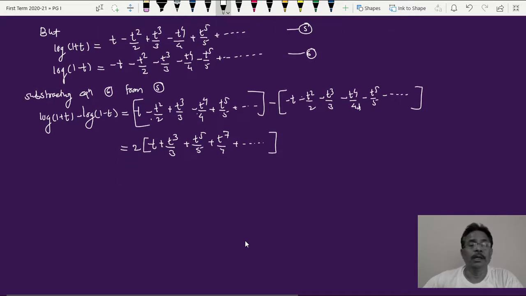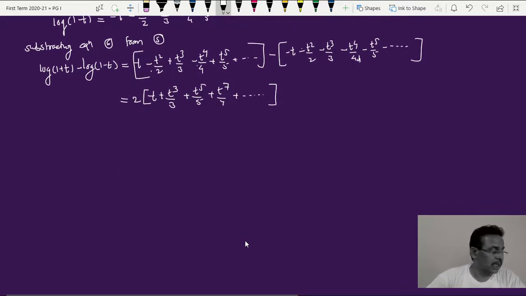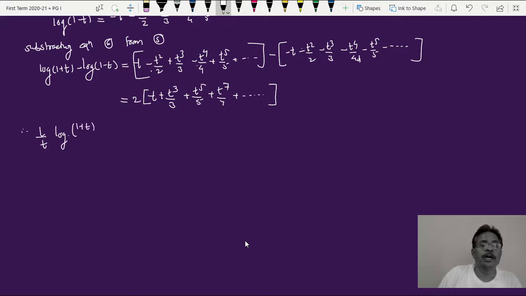So 2 into this is this. Okay, so got this, and therefore I can write this as 1 upon t into log of 1 plus t upon 1 minus t. Log of 1 plus t upon 1 minus t can be written this way also.